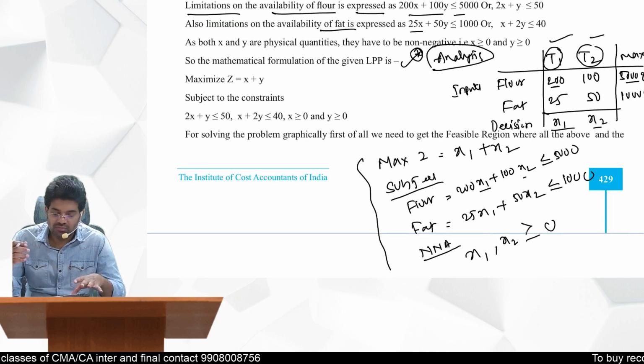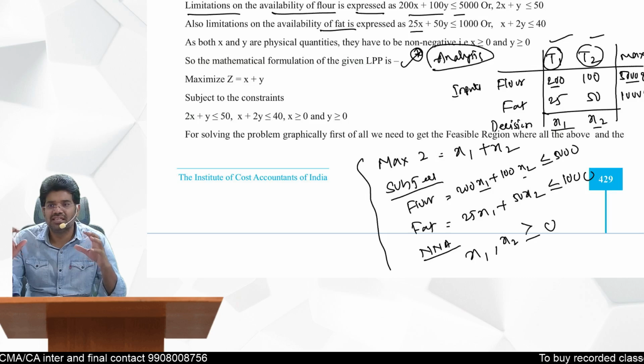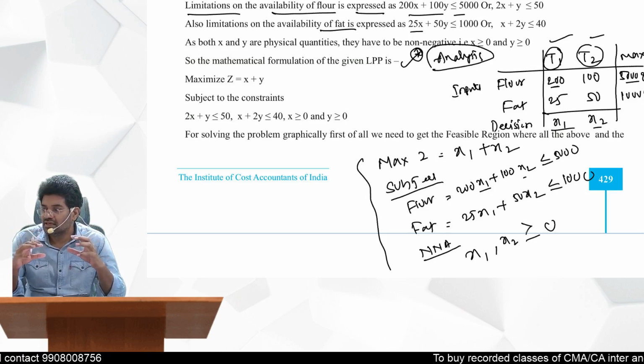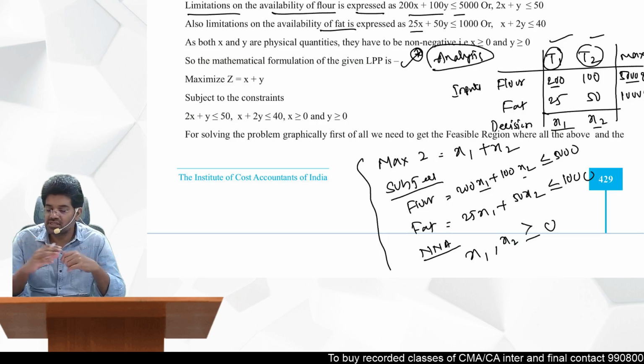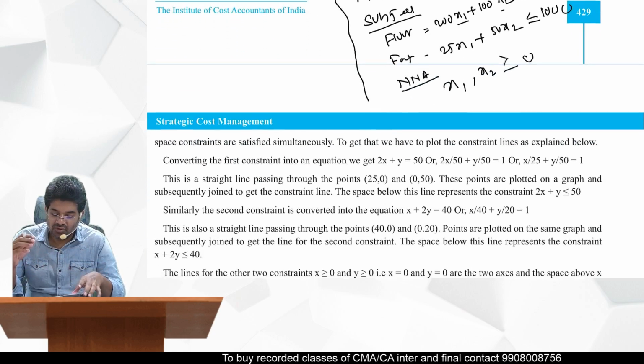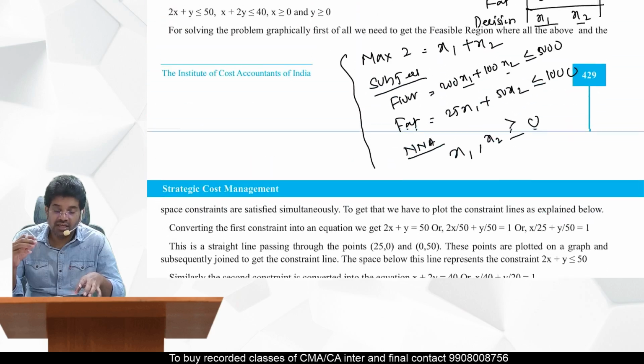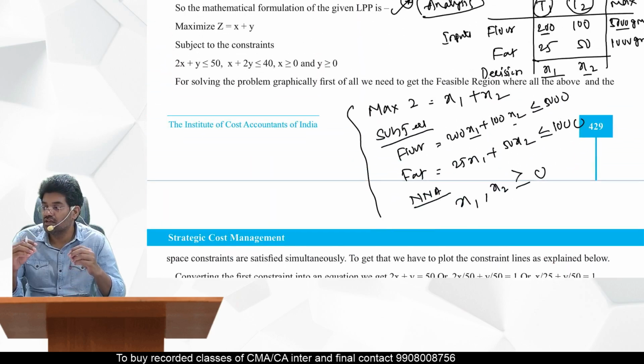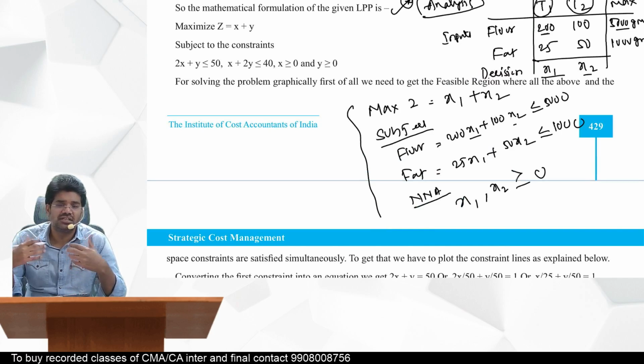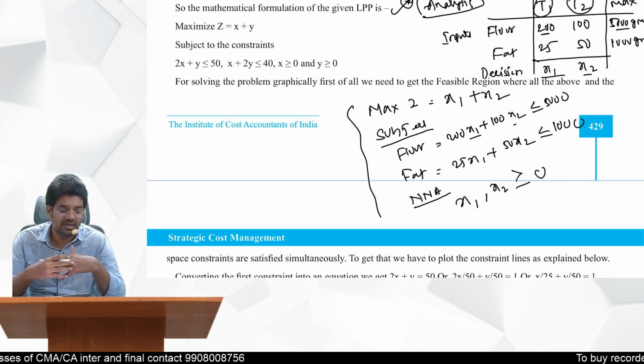Okay, so the steps are very simple. The only thing is identifying the decision variables and writing in the form of inequalities. Writing the equations is the big challenge. Now what I will do is I will take you through the June 2024 questions under the new syllabus, just to let you know what the standard of question is that you can expect in the examination.